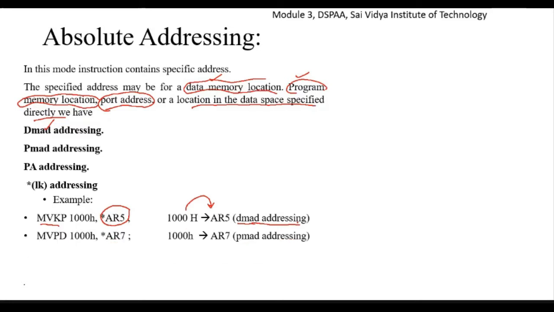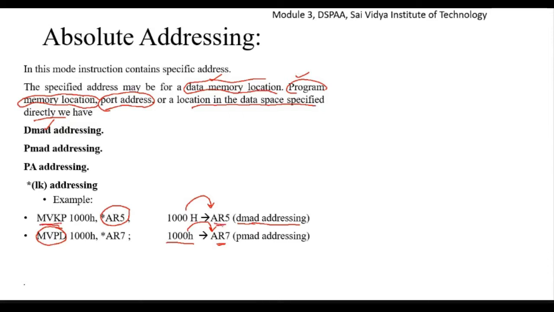Next one we have is MVPD. MVPD stands for move data from program memory to data memory. So we are moving from program memory to data memory. In this program memory to data memory movement, 1000 hexadecimal is copied to AR7. So the same value is being copied into the AR7 register.